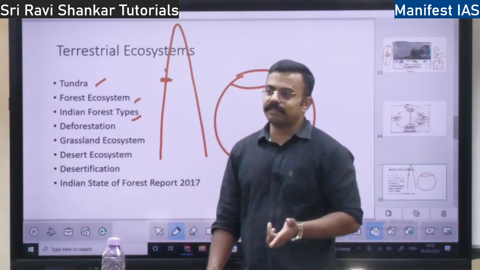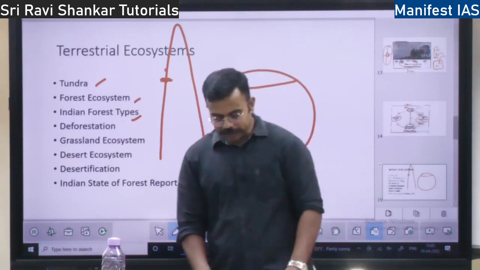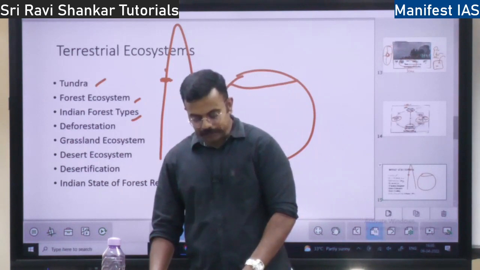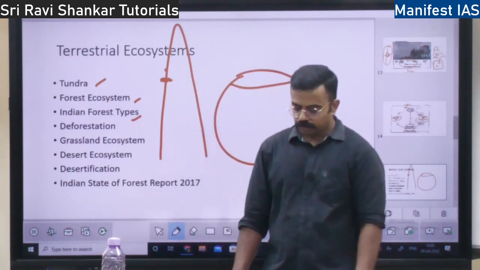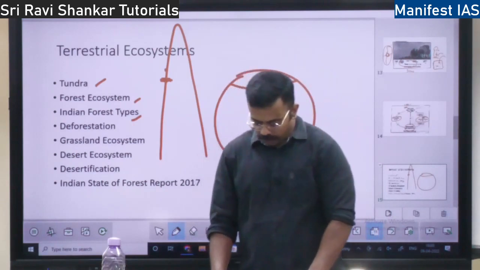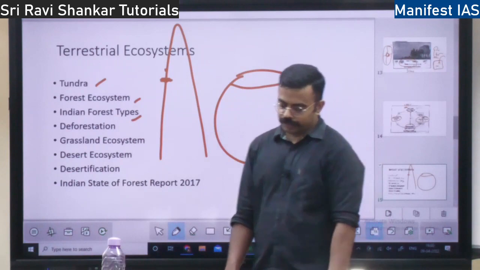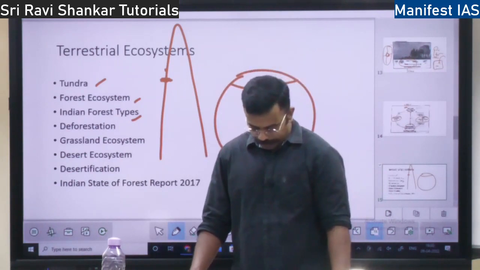Would they ask directly what is the type of forest? No, not probable. There are 16 types of forest classified by Champion and Seth. These two people classified the forest types into 16 types. What are they? The first type is tropical wet evergreen forest. Obviously, you will find it in Western Ghats and Andaman Nicobar, right?